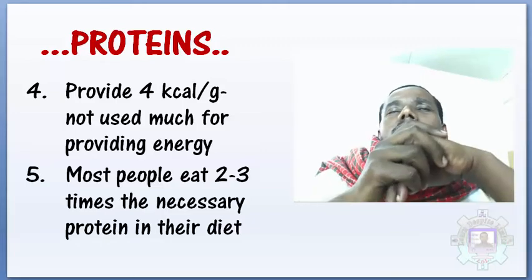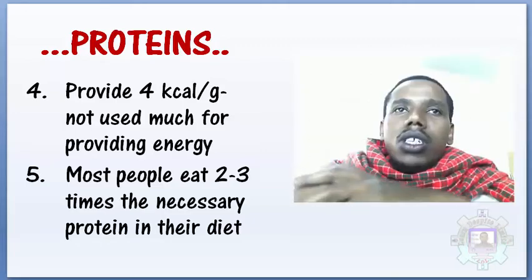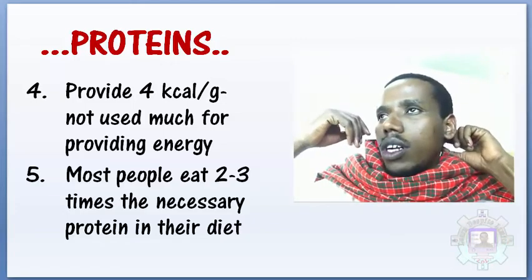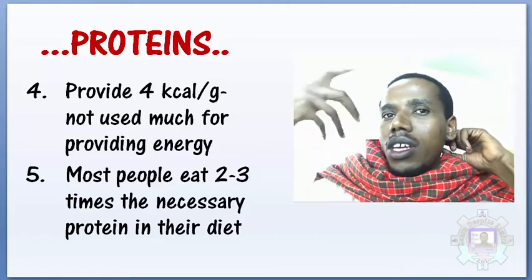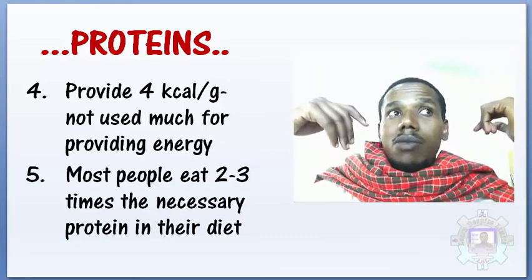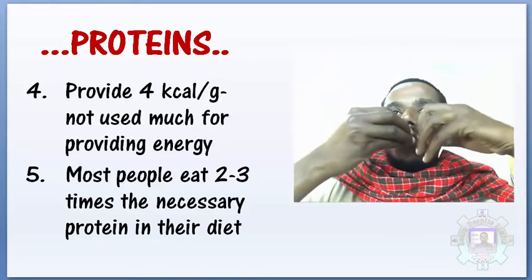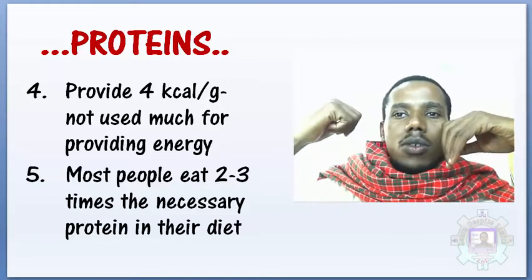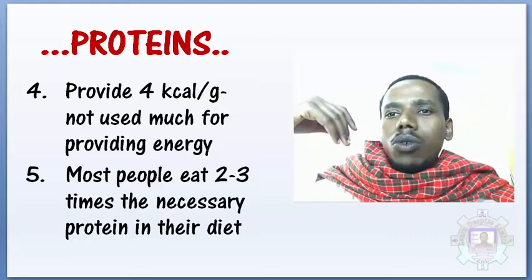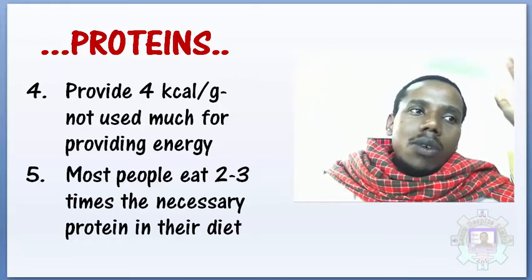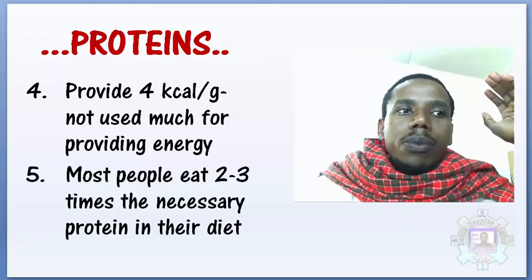Most of us eat 2 or 3 times more protein than what our body usually requires. 120 grams to 200 grams of protein per day is sufficient for your body, but some of us eat a whole kilo of meat. So your body will only keep or use the necessary protein. It won't take extra.